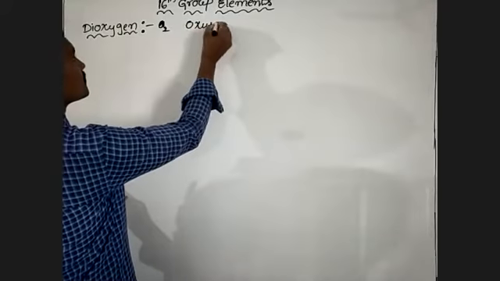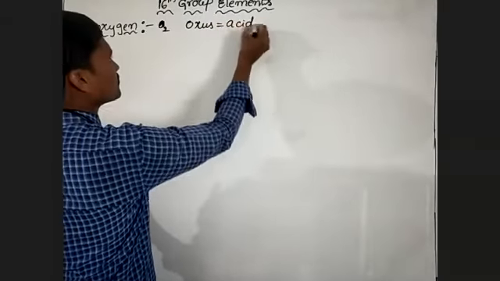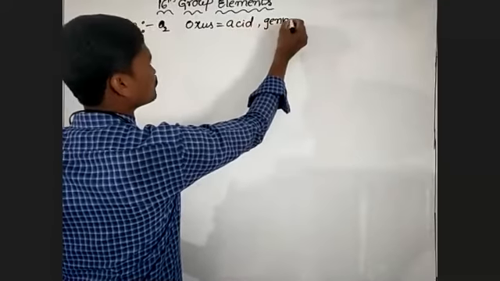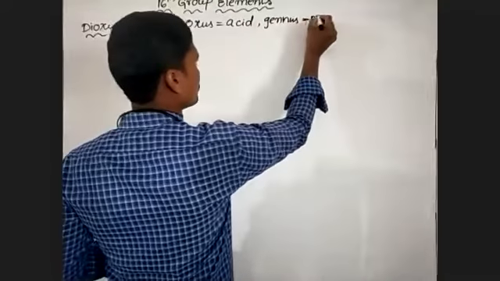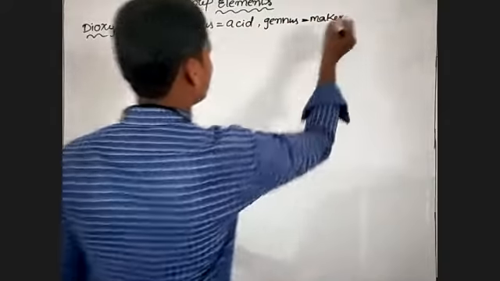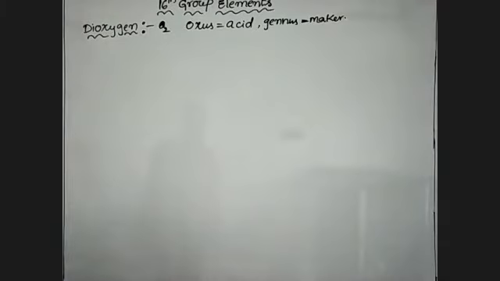Here oxygen: oxus means acid, genus means maker. That is the meaning of oxygen, acid maker.